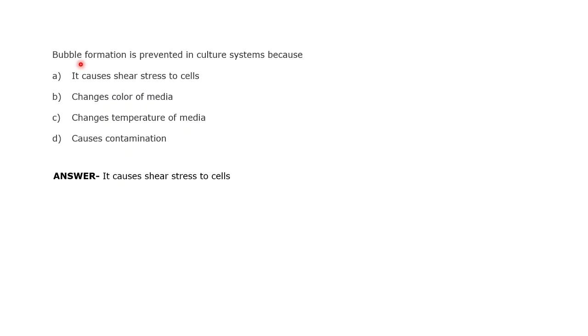And apart from that, the other options don't seem to coincide, including changing color of media, changing temperature of media, and causing contamination. So the answer to this question is shear stress to the cell. So does anyone have any doubt regarding this? Because bubble formation causes a pressure within the culture system, so we probably don't want that. So anyone have any doubt? So in the overall section, do you have any doubt? Like in the whole presentation that you are proceeding, does anyone have any doubt regarding whether any additional points should be added or anything?